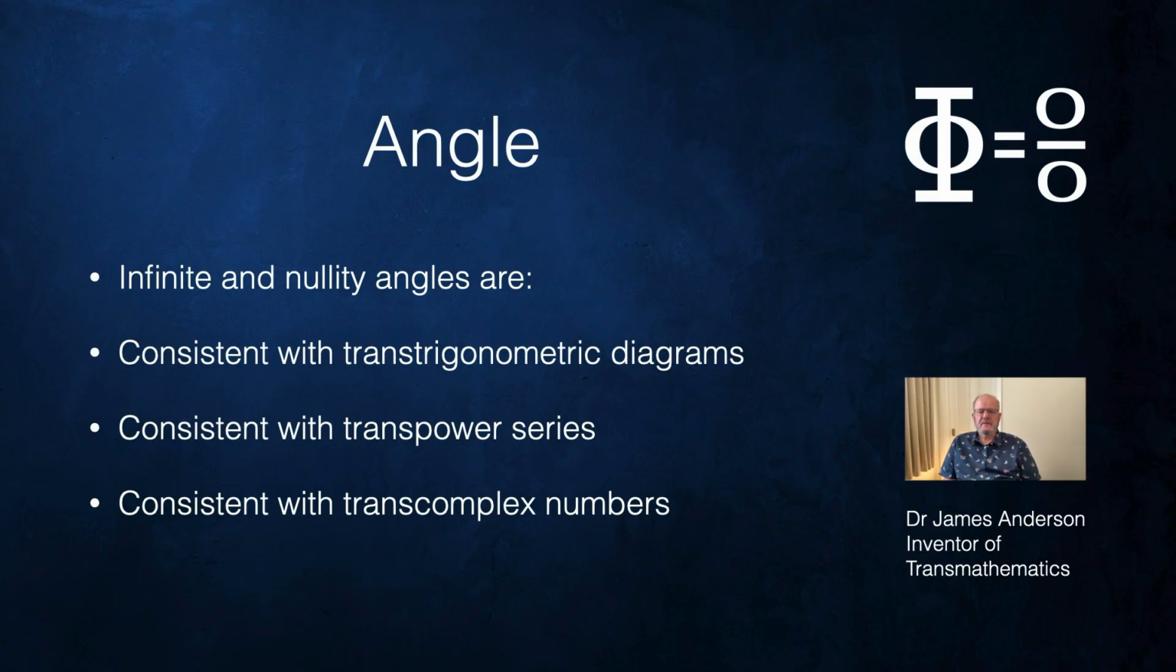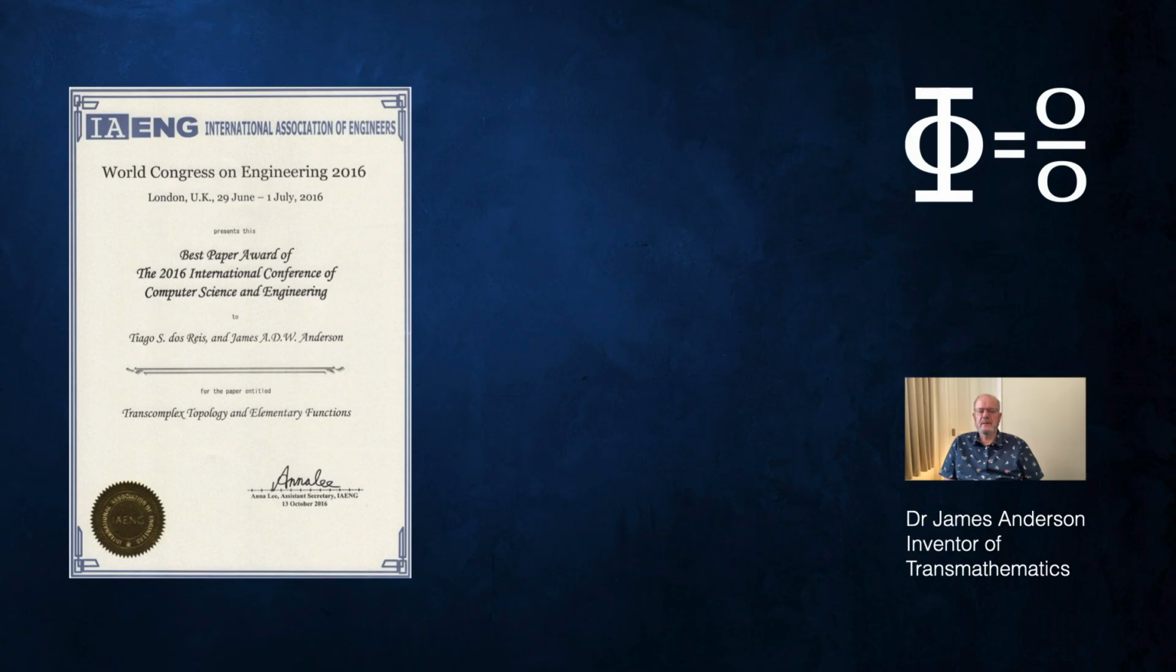Infinite and nullity angles are consistent with trans-power series, and trans-power series contain power series. So all of the calculus you've done with trigonometry continues to work. Infinite and nullity angles are consistent with transcomplex numbers, and transcomplex numbers contain complex numbers. So all of the complex analysis you've done before, you can continue to do with infinite and nullity angles. Now, my mate Tiago Hisch and I figured all of this out. If you had figured it out before us, you might have won this Best Paper prize.